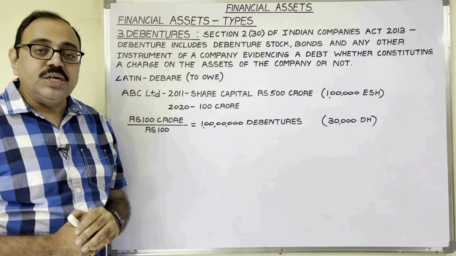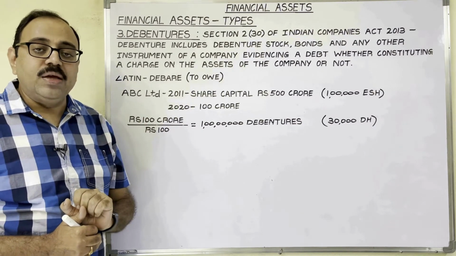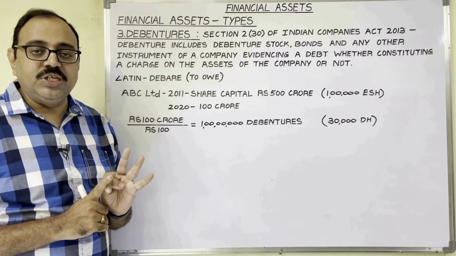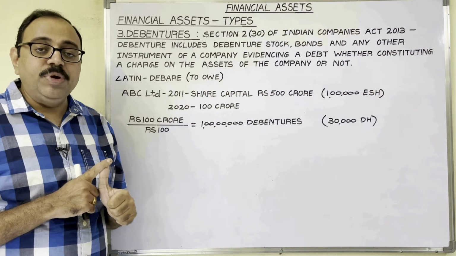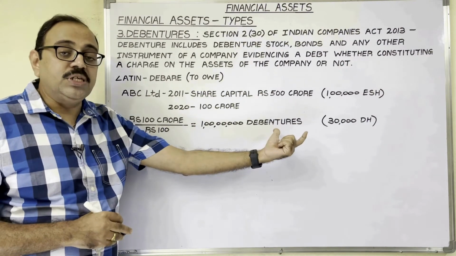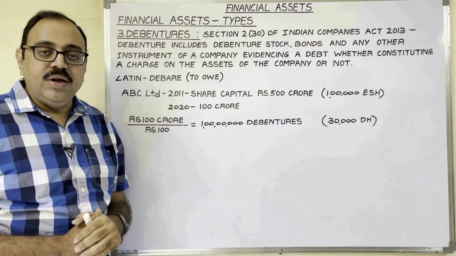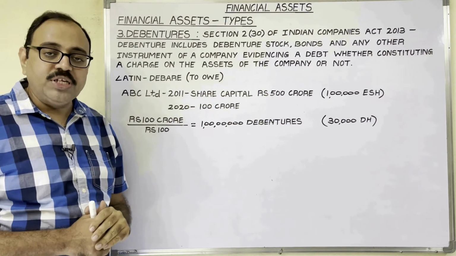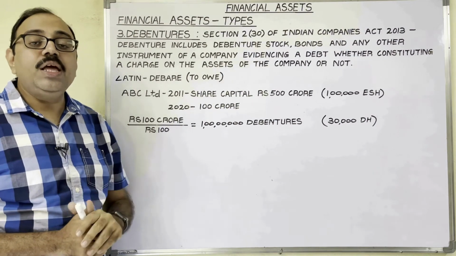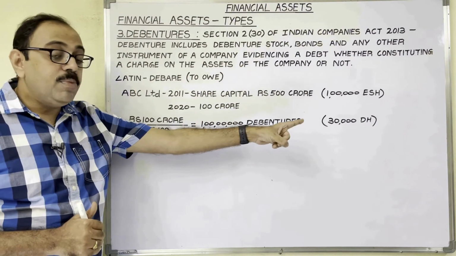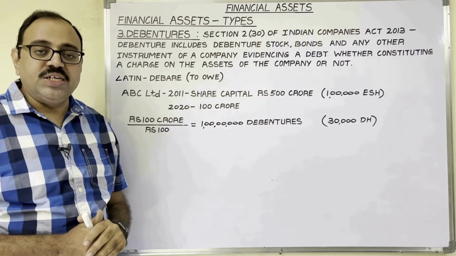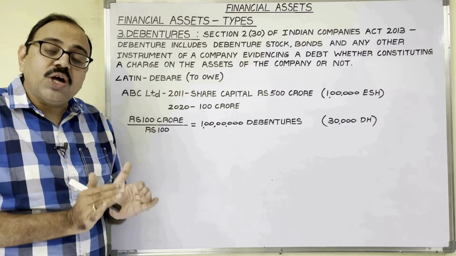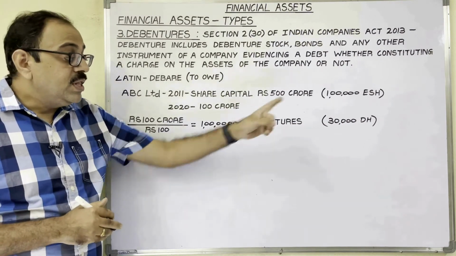In the case of debentures, based on redeemability, debentures are of two types: redeemable debentures and irredeemable debentures. Redeemable debentures means the company issues these debentures for a particular period. When that period completes, the company will return the principal amount to debenture holders. In the case of irredeemable debentures, their principal amount will be paid at the time of liquidation. At the time of winding up of a company, from sale proceeds of assets, the company will clear their dues.